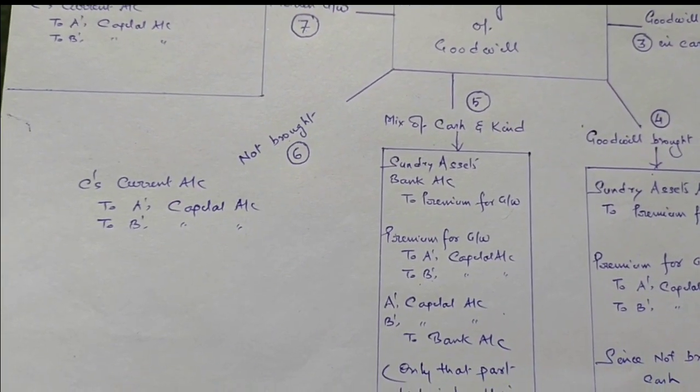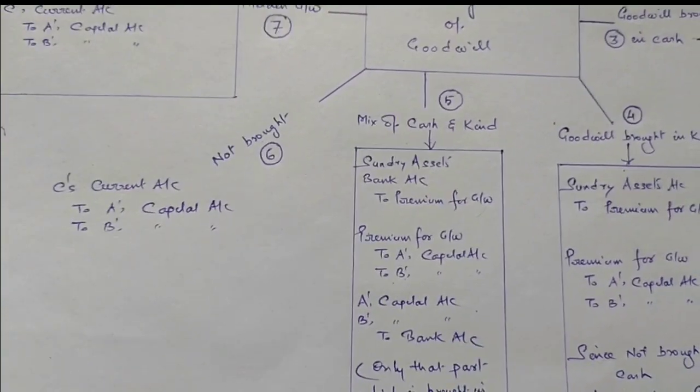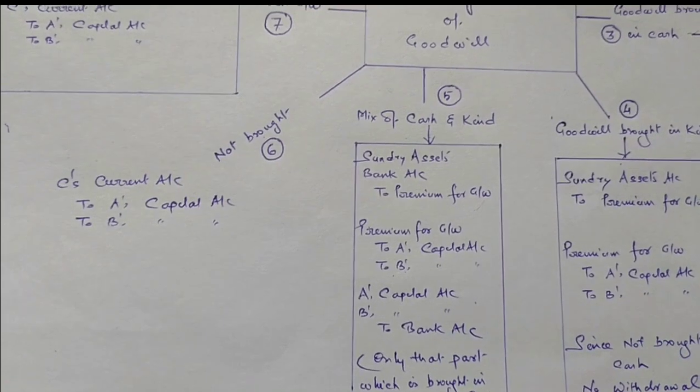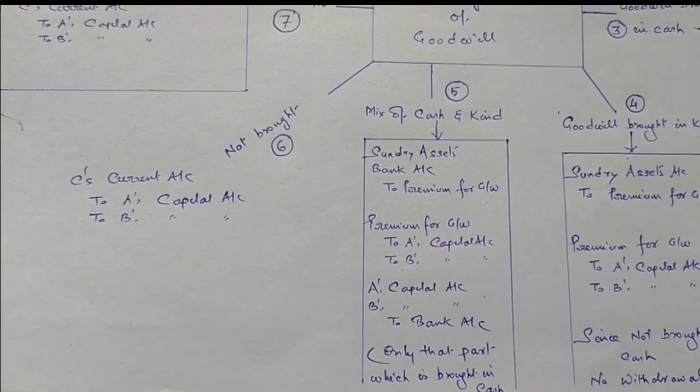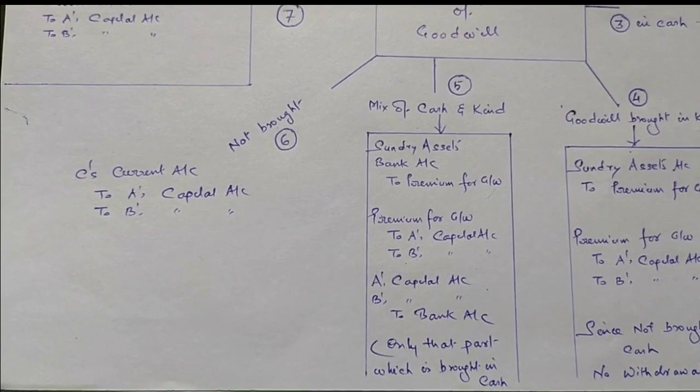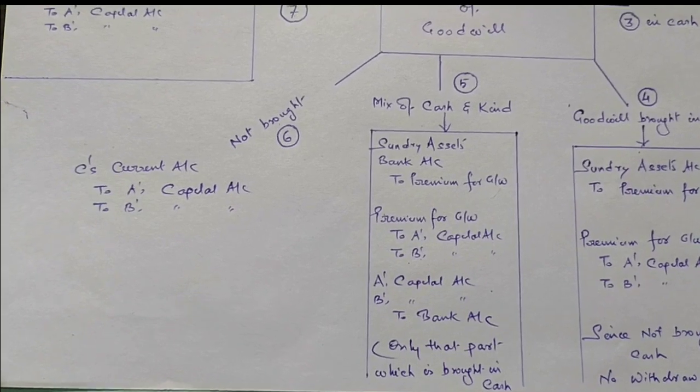Suppose the new partner has not brought goodwill. In that case, the new partner's current account will be debited and the old partners' capital accounts will be credited. The purpose of debiting the new partner's current account is that whenever the new partner brings his share of goodwill, his current account will be closed.